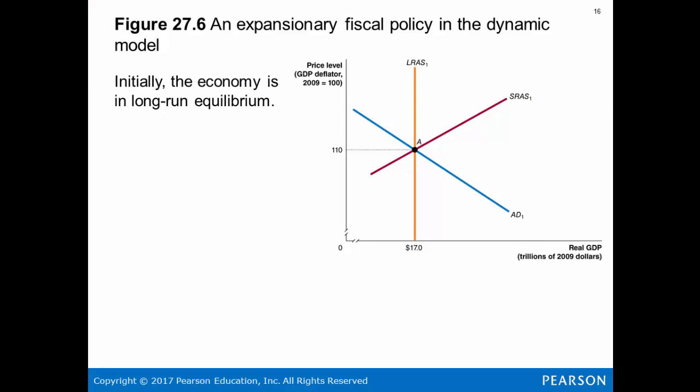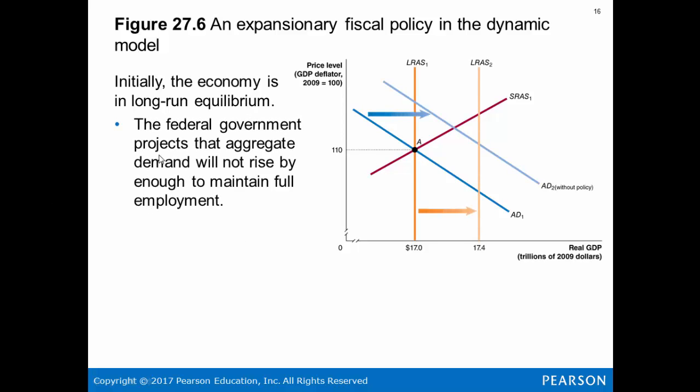Expansionary policy in a dynamic model. Initially, our economy is in long-run equilibrium. So this is, as we know, in the long run, price doesn't really affect real GDP because we can have more capital and more people. So this is market equilibrium at A.